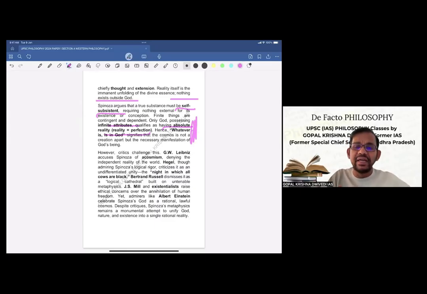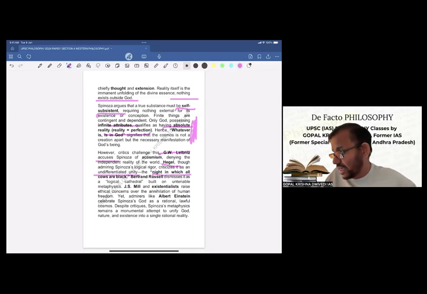Now we'll go to critical evaluation. However, critics challenge this. Leibniz himself accuses Spinoza of acosmism, denying the independent reality of the world. Another critic, Hegel, though admiring Spinoza's logical rigor, criticizes it as an undifferentiated unity. And he has given a famous statement, night in which all cows are black.